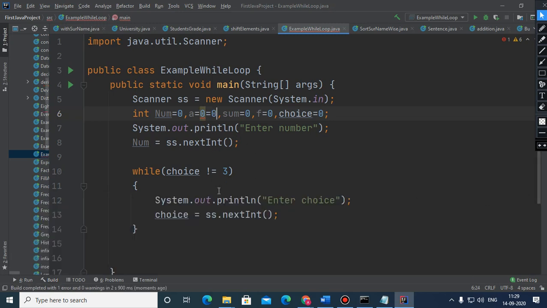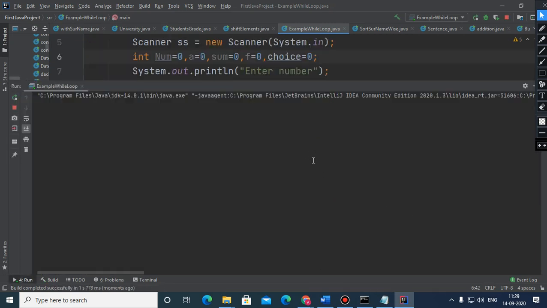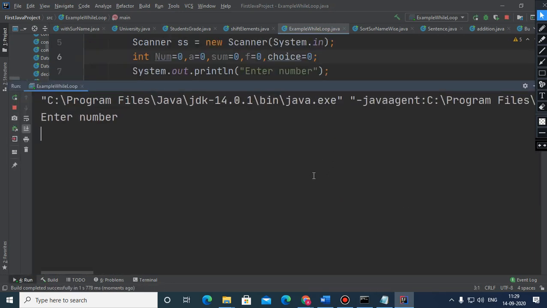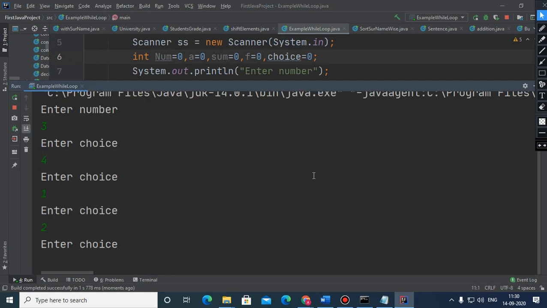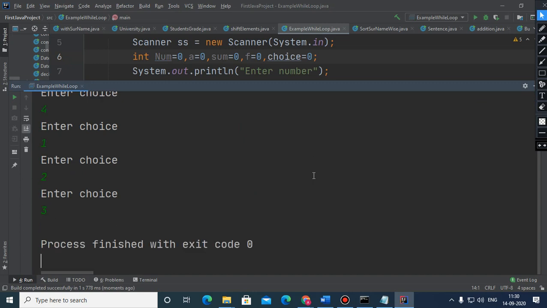Okay, so here this is not needed. Children, here enter number, I have entered 3, I have entered choice, choice 4. It will not terminate, it will keep on asking to enter the choice. When I input 3, it will terminate. Process finished with exit code 0.